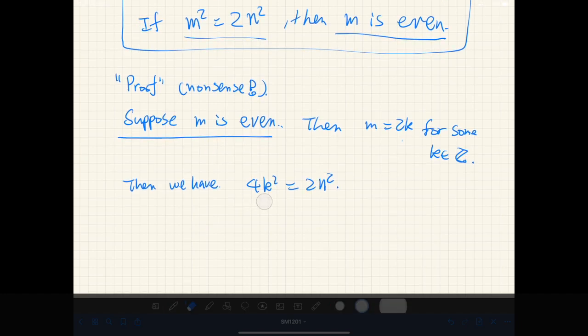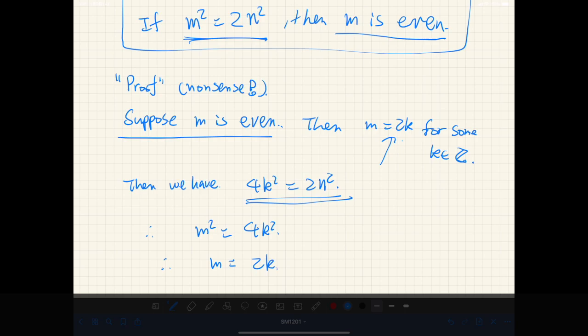So compare this. This is again a wrong argument. Compare this with this. We have m squared is equal to 4k squared. Actually, we came back to our assumption here. Therefore, m is equal to 2k. Actually, this is wrong, because if this is true, then we should have m equal to plus minus 2k.